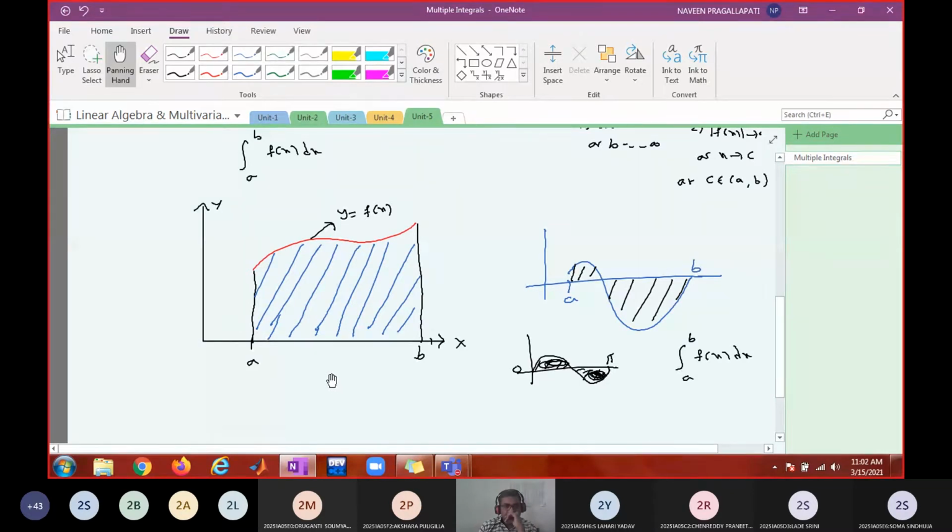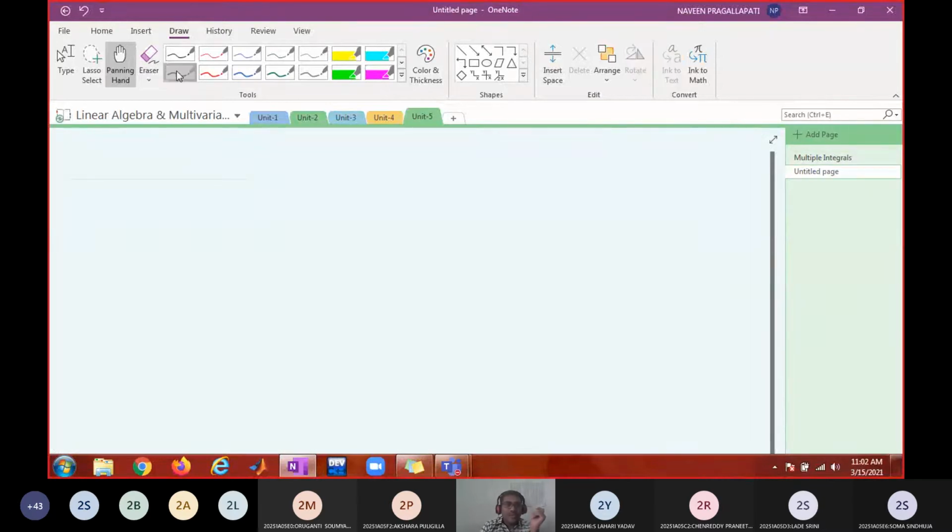So where does the domain of f of x lie? What is your answer? If I ask you where is the domain of f of x? Yeah, a to b. This interval a to b is nothing but part of the x-axis. What is the dimension of the domain? One dimensional, because the real line is one dimensional. Okay, now we shall move on to functions of two variables.